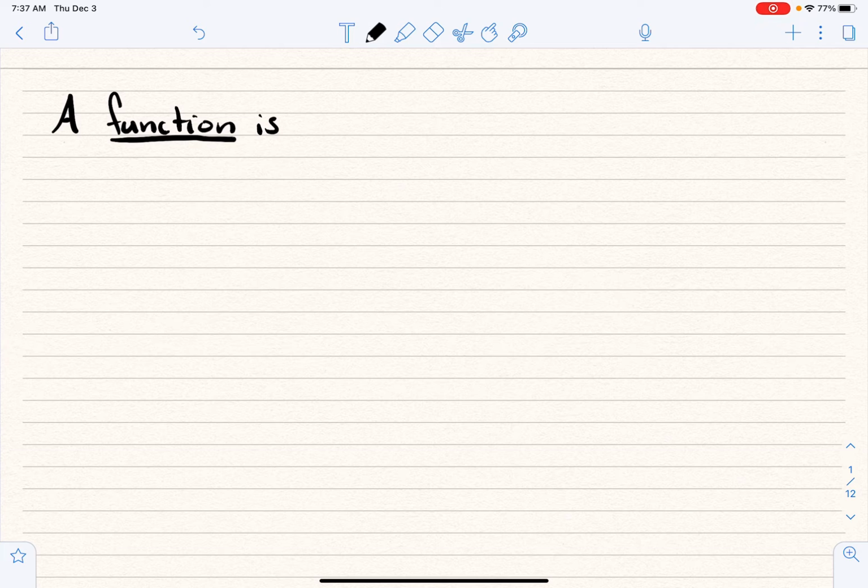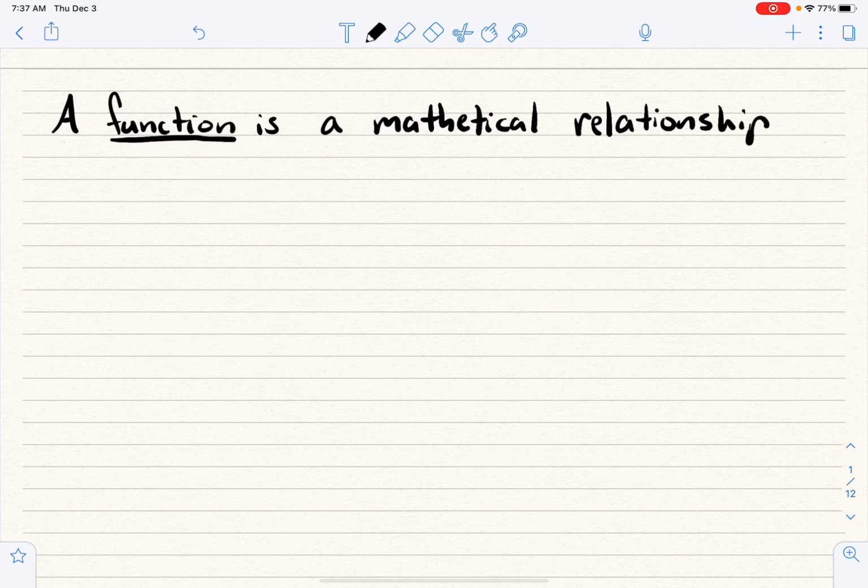And so let's talk about what the definition of a function is. A function is a mathematical relationship. It's a mathematical relationship that assigns exactly one.